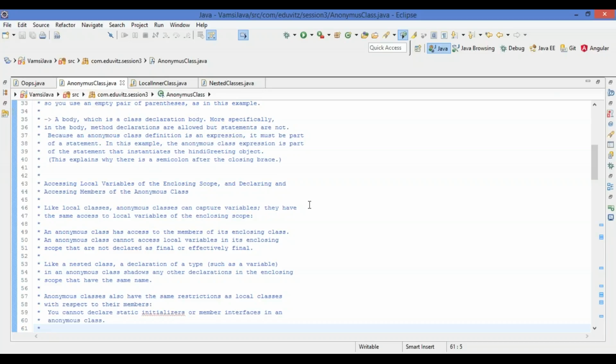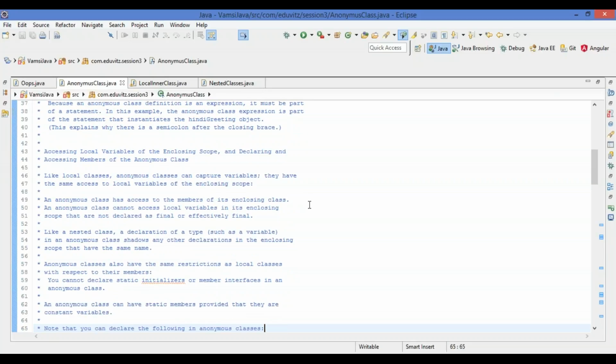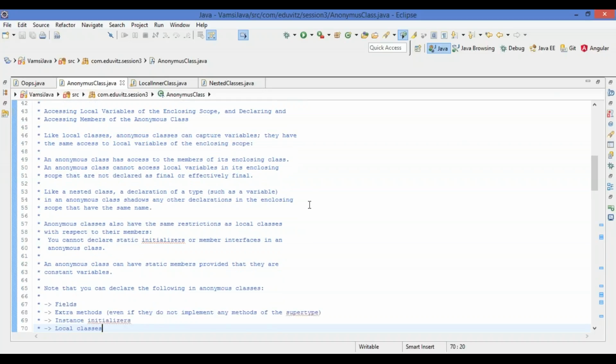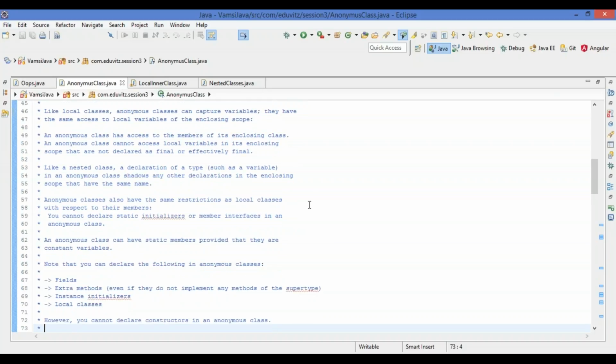An anonymous class has access to the members of its enclosing class, and it cannot access the local variables of its enclosing scope that are not declared as final or effectively final. Like a nested class declaration type, we have the anonymous class declaration type also.